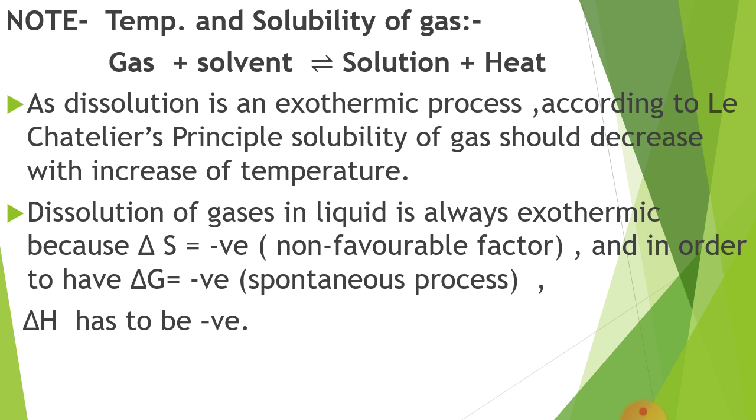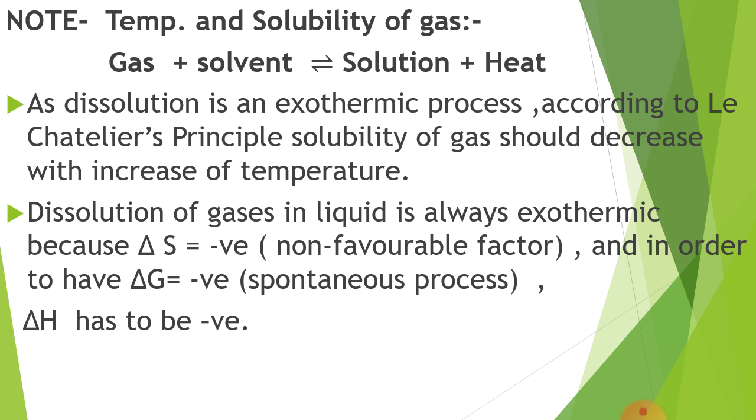That means the process is exothermic. As dissolution is an exothermic process, according to Le Chatelier's principle, the solubility of gas should decrease with increase of temperature. That's why aquatic animals want to live in cold water rather than warm water.